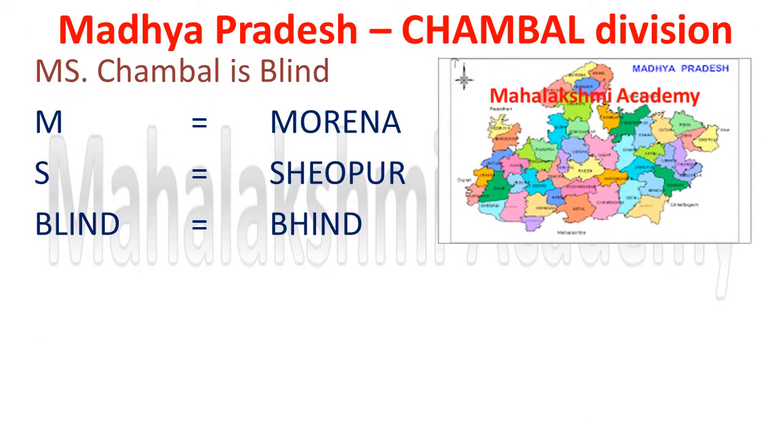So our next division is Chambal division. It has only 3 districts, so you have to learn the short code, that is Miss Chambal is blind. Here Chambal is treated as a girl and she is blind and unmarried, so the term Miss is used. M stands for Morena, S stands for Sheopur, and blind stands for Bhind. So these are the districts which come under the Chambal division, and the short code is Miss Chambal is blind.